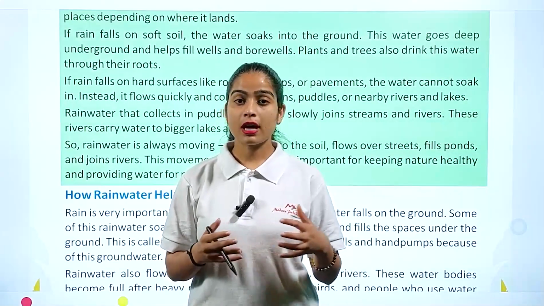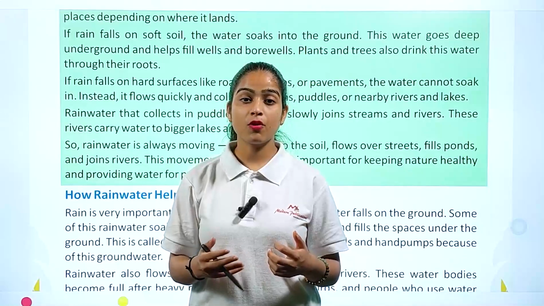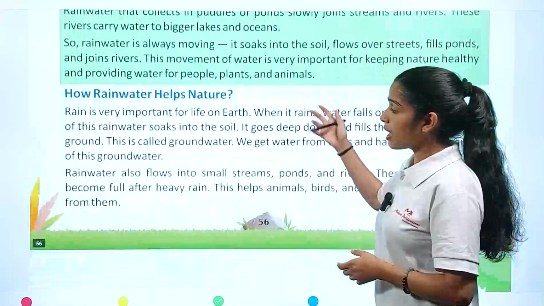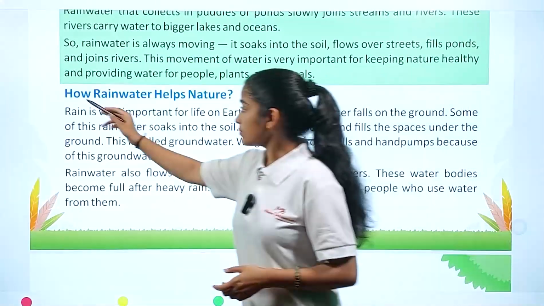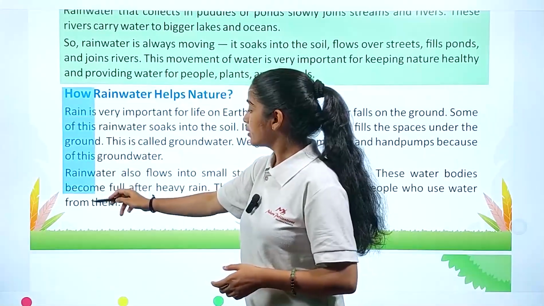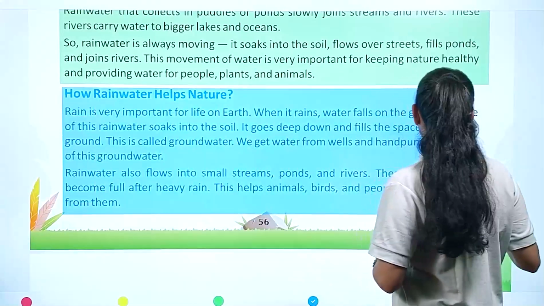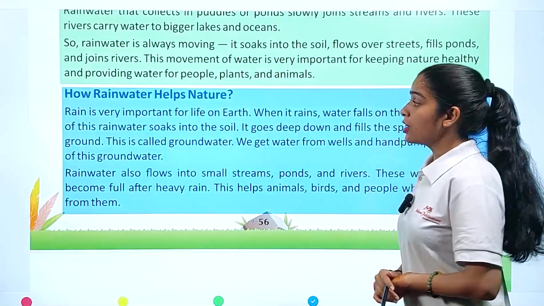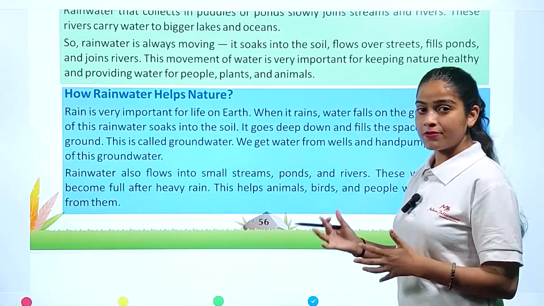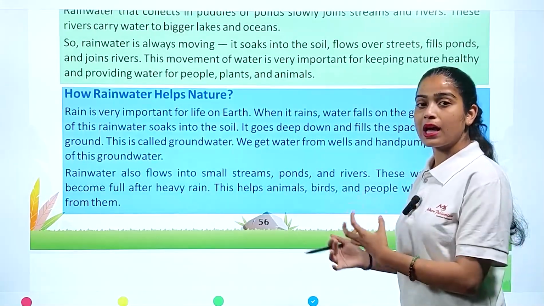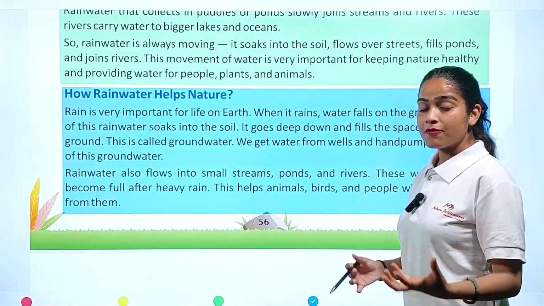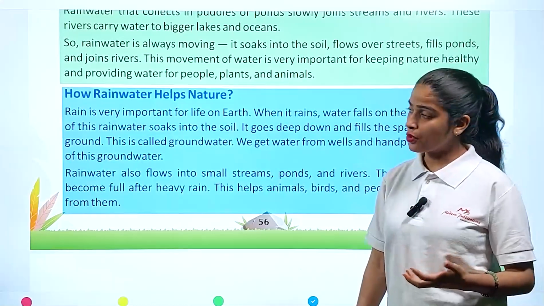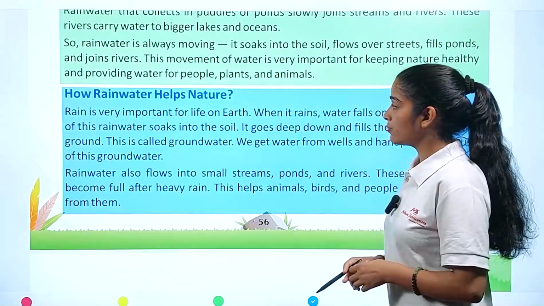Otherwise, if water cannot have this movement, how will we supply water to different places? Now we have how rainwater helps nature. We already discussed it: rainfall helps plants and animals by filling rivers and lakes for human beings. But we are going to discuss it in more detail. Rain is very important for life on earth.